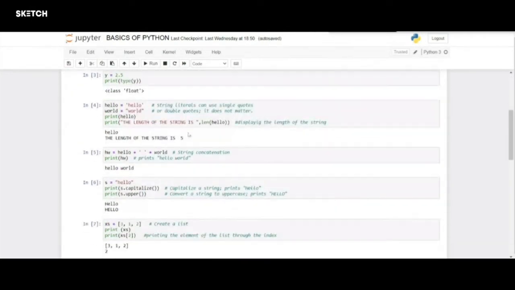We have got it. Coming to strings, here I have declared the variable hello. And to assign a string to a variable, we need to use quotes, whether they might be a single quote or a double quote. It doesn't matter. We can use this to assign the string to a variable. Here I have taken 2 variables. They are hello and world, and I have assigned hello as the value of the variable hello, and world as the value of the variable world.